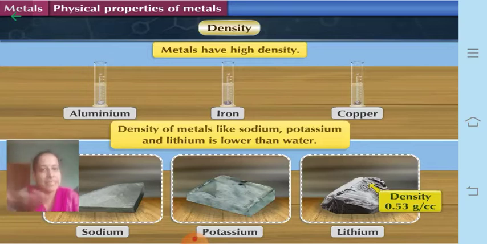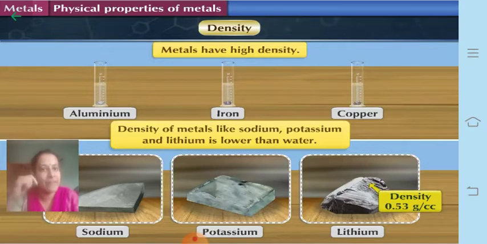When the density is less, they will float on the water, correct? Whereas when the density is more than water, they will settle down, as you can see in the upper part of the chart like this. So aluminum, iron and copper, you can see in those cylinders that they are settling down.